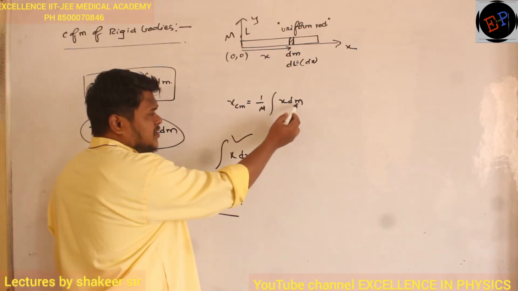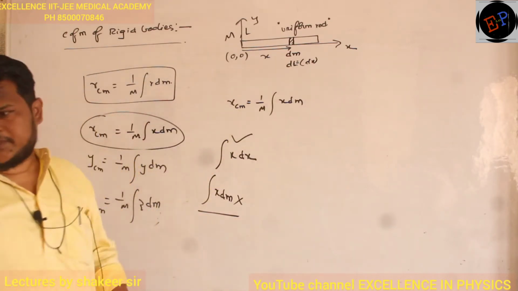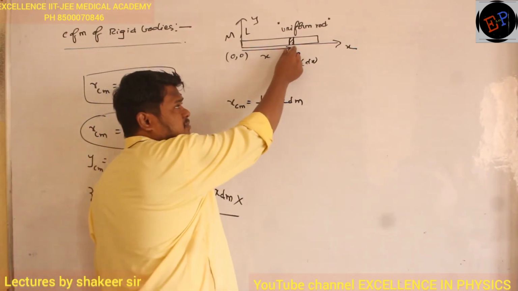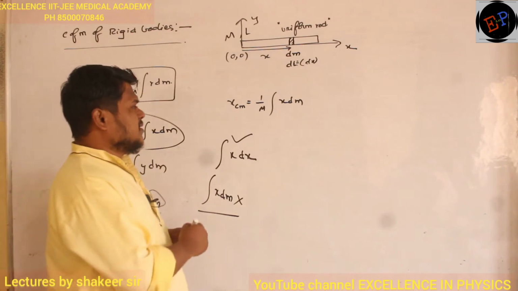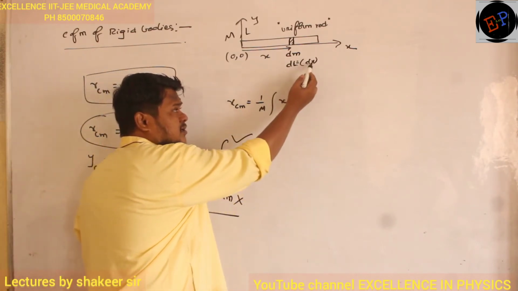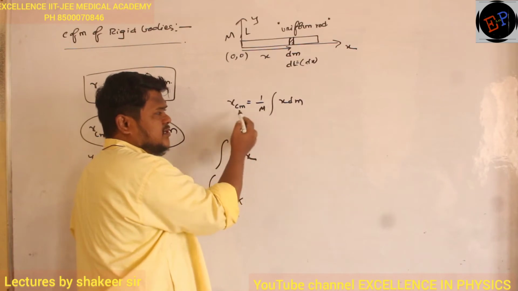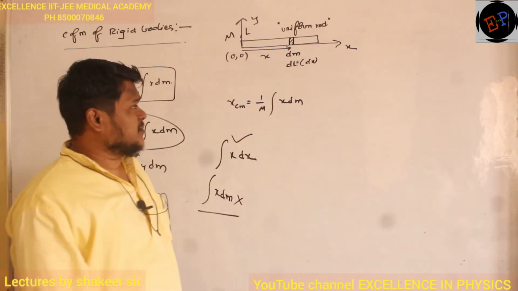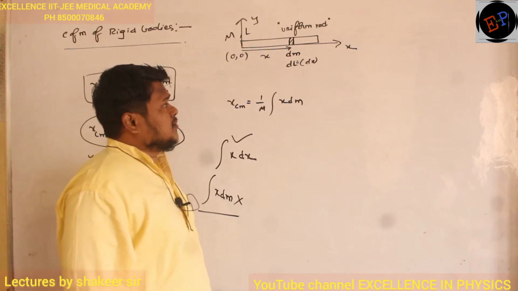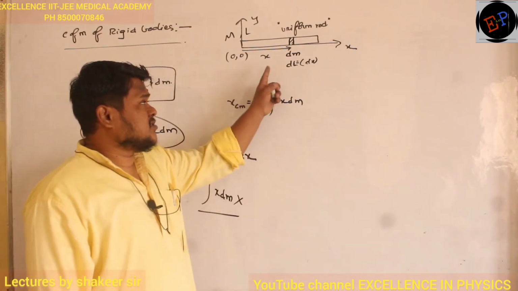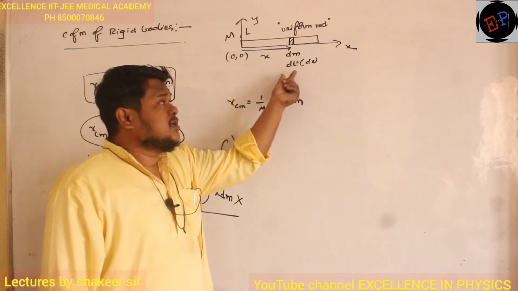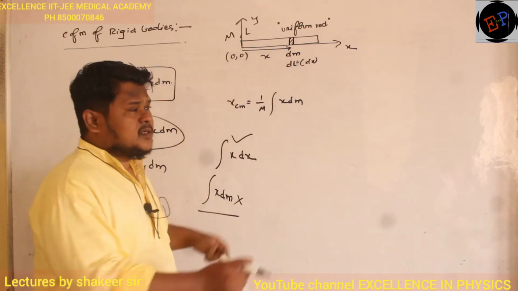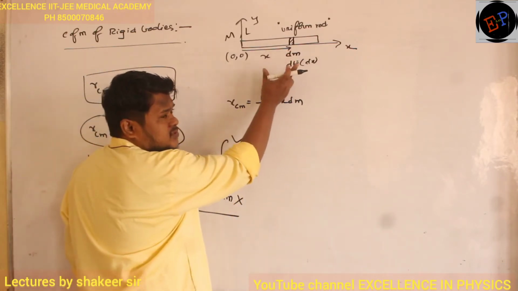So how can I convert dm in terms of dx? Can anybody say what is dm? It is the mass of this small differential mass which you have taken. Now this dm I want to convert in terms of dx, because this integration is not possible. Here mass is not distributed in area, mass is distributed in length. If dl value increases, dm value also will increase. If the length of the rod increases, mass also increases.